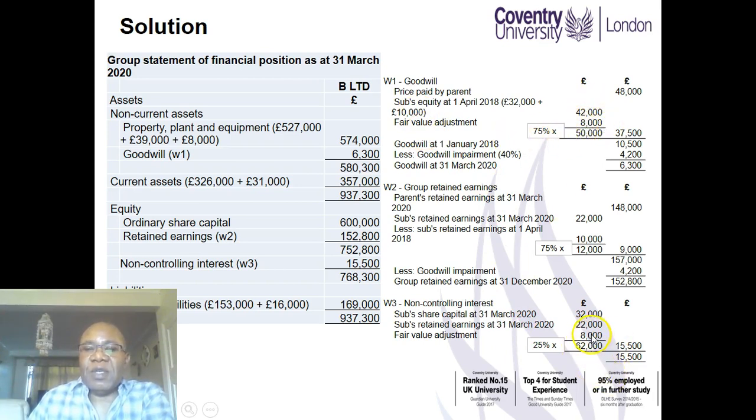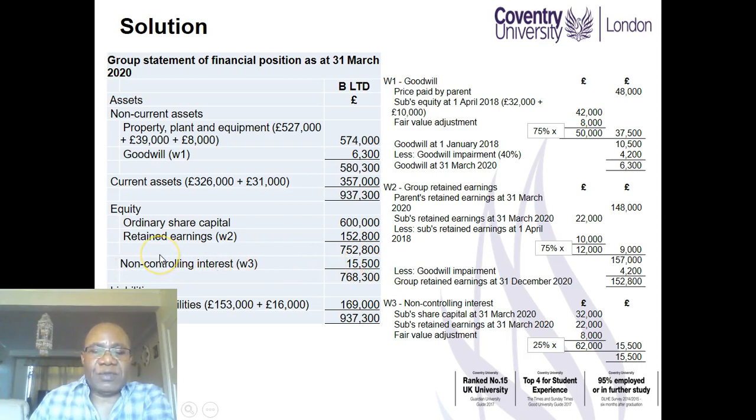You add that up. So this is the total net assets of the subsidiary as at 31st of March 2020. But the non-controlling interest only has 25% of that. So you calculate 25% of that as 15,500. And so that is now taken to the consolidated statement of financial position.